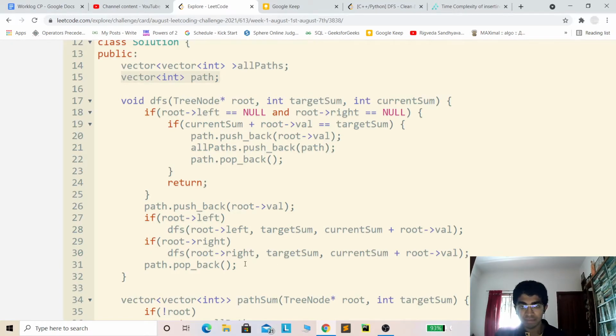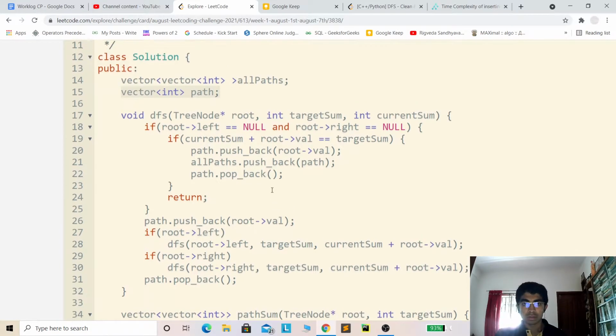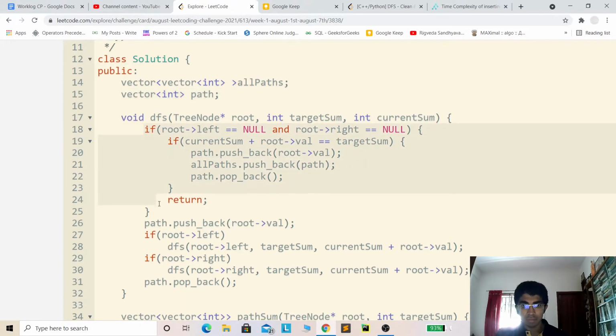If we are passing by value, then it's not required, but if we are passing by reference or when the array is global, we have to delete whatever is explored already. So over here, when the subtree is explored, we have to remove the current node. And then when we reach the leaf node, we will have to check if the current sum in the path plus the leaf node's value is equal to the target sum or not.